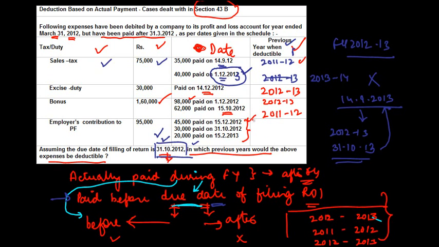So let me explain this to you. This is paid after the due date, so it is 12/13. This is paid on the due date, but it has to be before, so it's taken as 11/12. This is after, so this is taken as 12/13, right?